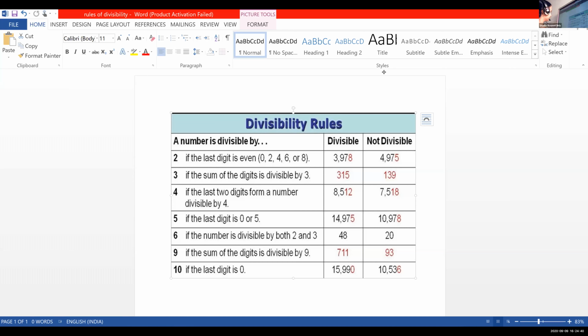If the last digit is 0 or 5, it will be divisible by 5. If the number is divisible by both 2 and 3, it will be divisible by 6. If the sum of the digits is divisible by 9, then it will be divisible by 9. If the last digit is 0, then it will be divisible by 10. Anandesh, please unmute and read one more time.